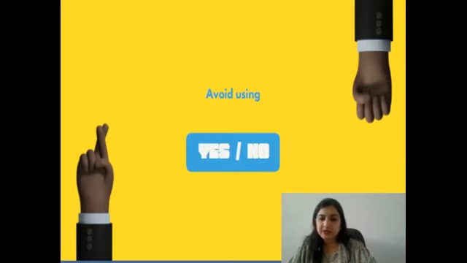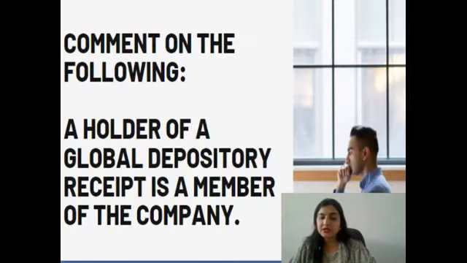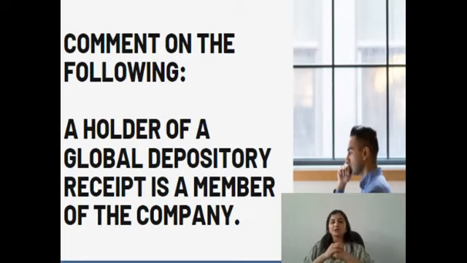Now let me explain through an example. Read this question: a holder of Global Depository Receipt is a member of the company. I am giving you just 5 seconds to identify whether this statement is true, false, correct or incorrect. So your time starts now. 2, 3, 4, 5.